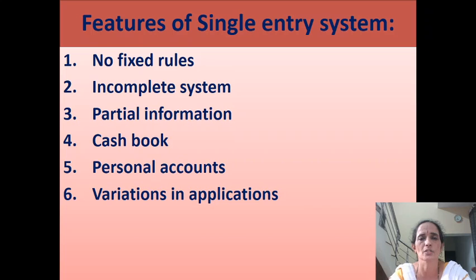Cash book is kept under single entry system. Similarly, personal accounts of debtors and creditors are also kept. All other accounts, real accounts and nominal accounts, are not kept. Only personal accounts are kept. And the last feature, variation in applications. No rules are followed for recording transactions. People maintain accounting records according to their own will and wish. So there is no uniformity in the maintenance of books of accounts. Different firms may maintain their records in different ways.